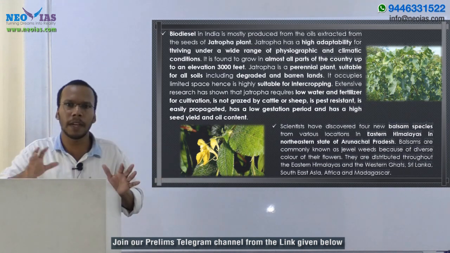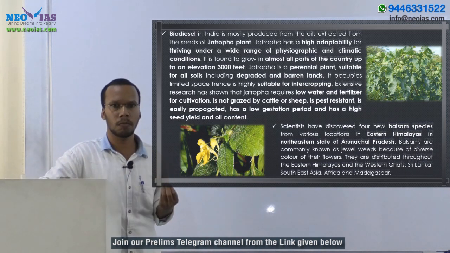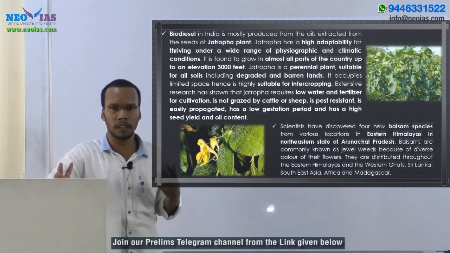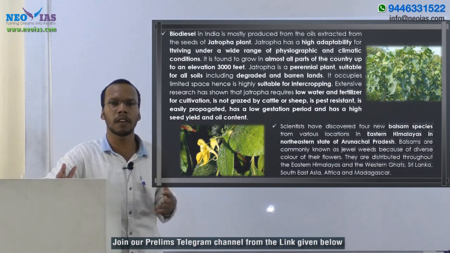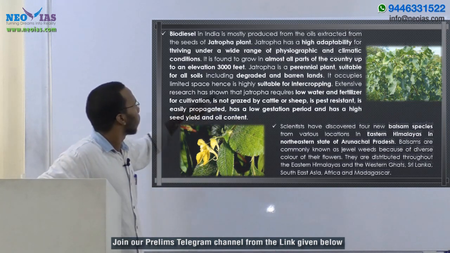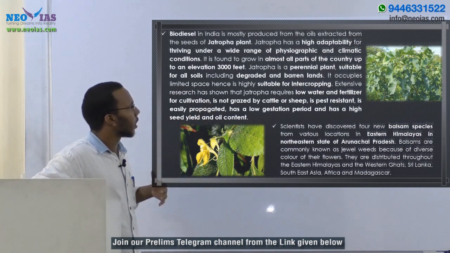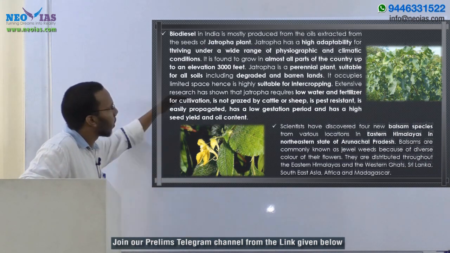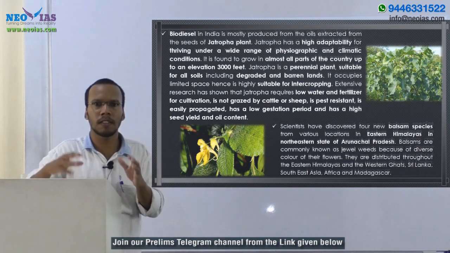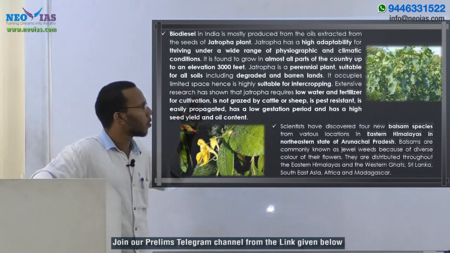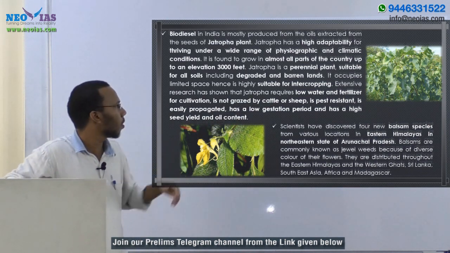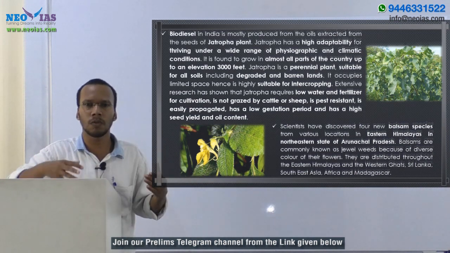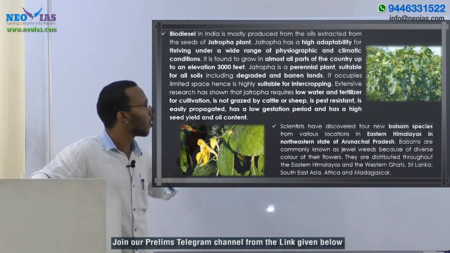Jatropha is a perennial plant, that means throughout the year it can grow. It is not based on season, so it can be grown in every season. Jatropha is a perennial plant suitable for all soils, including degraded and barren lands. It occupies limited space, so Jatropha curcus needs limited space. That's why it is also suitable for intercropping. That's why I said farmers are using Jatropha curcus, because it can be used for intercropping also.